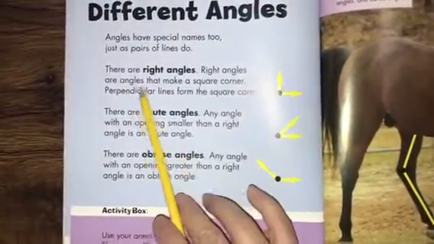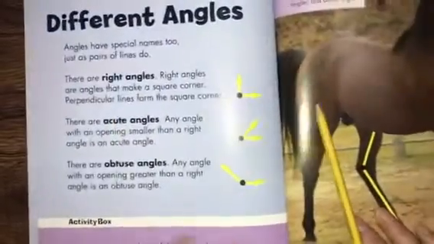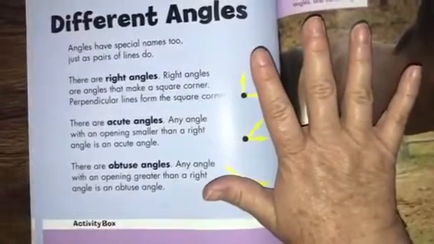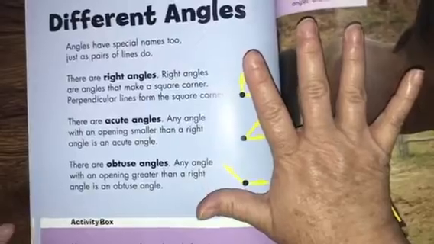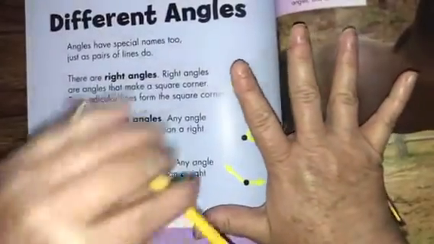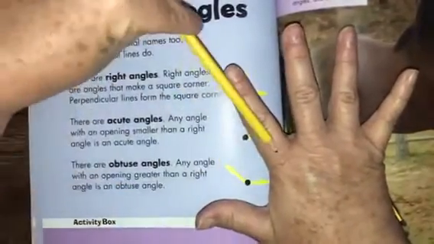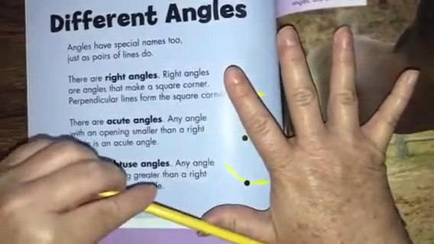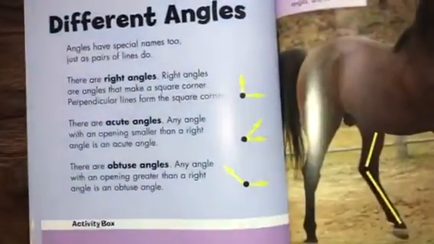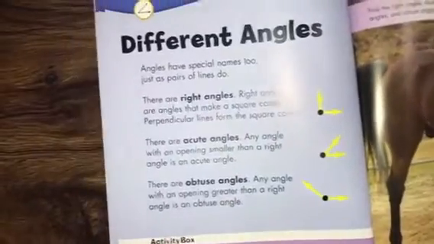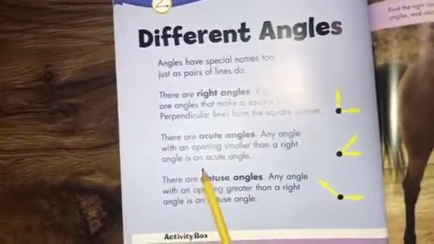All right. Angles have special names too. There are right angles, and that's where, if you hold your hand out, I'm trying to think here. If you hold your hand out here, this and this would almost be a right angle. This one, between these two fingers, would be an acute angle. And this one is an obtuse angle. It's a nice mini protractor.